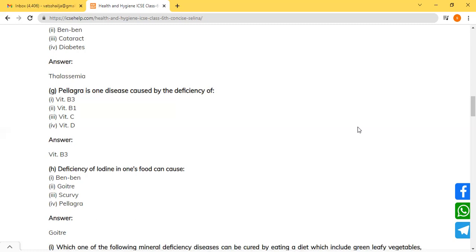A proper disposal of city garbage can be adopted for social hygiene. If we want to keep our surroundings clean, then apart from maintaining personal hygiene, social hygiene should also be maintained. So for that, proper disposal of city garbage. The garbage should not be thrown here and there, only at a proper place. Proper system for disposal of human and animal waste. Covering of drains, जो गटर हैं वो ढके होने चाहिए. Covering of drains. Use of smokeless chulhas.